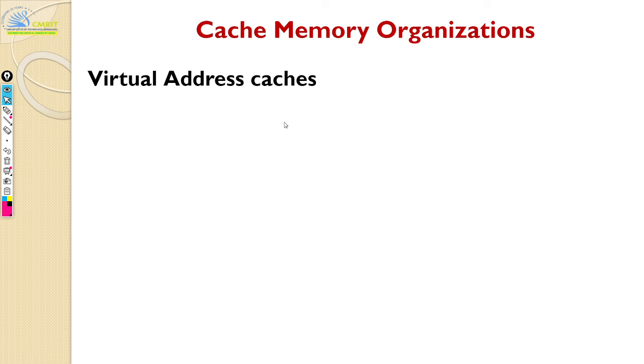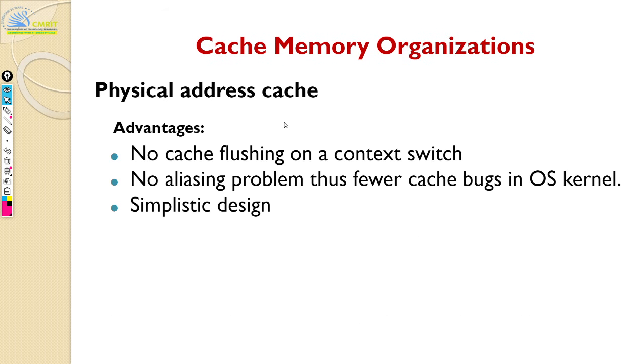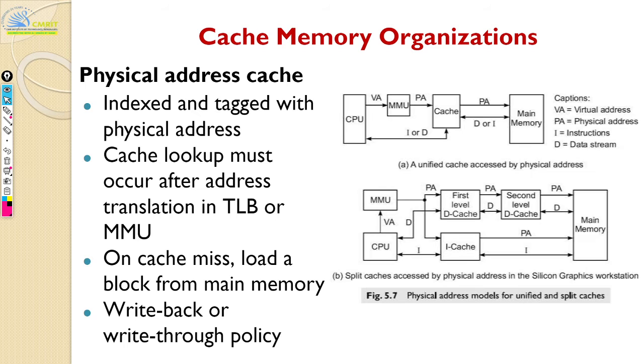Let's quickly go back. If you take this, this is the physical address cache. Even if there is a hit, you have to go through an address translation, because your cache is physical address and your CPU is virtual address.